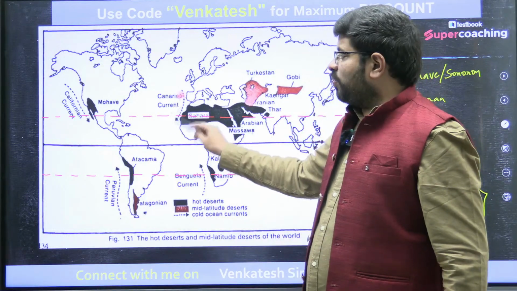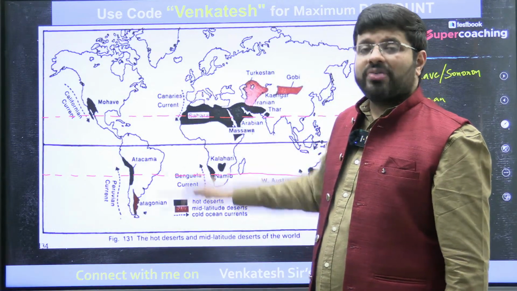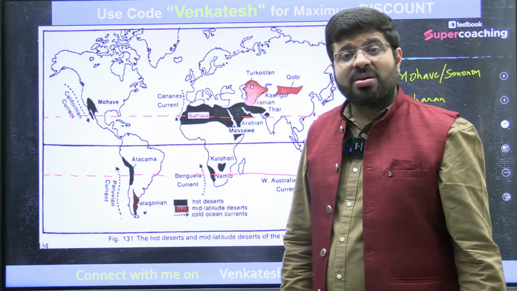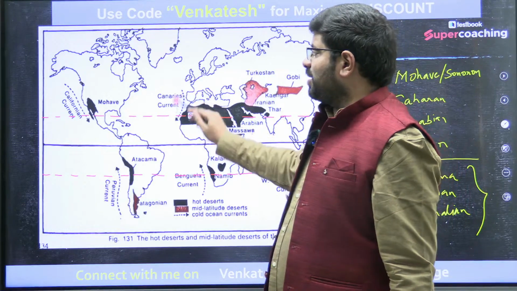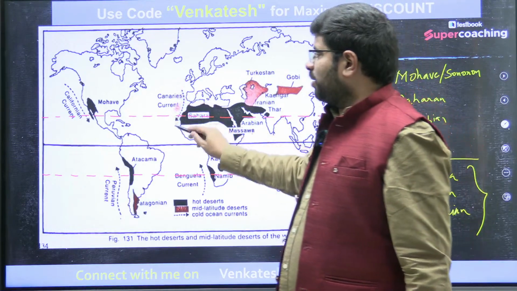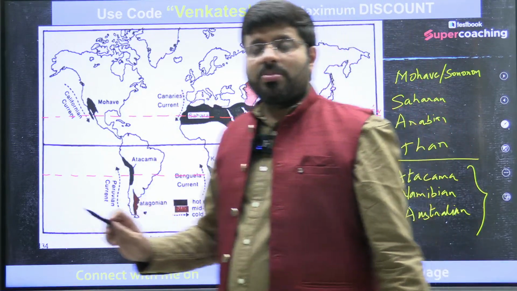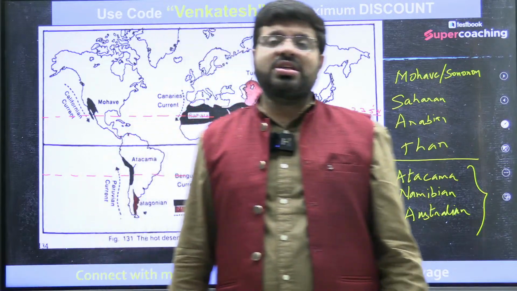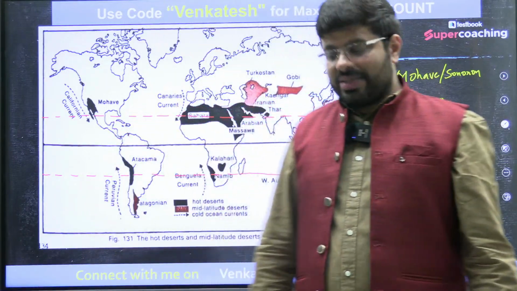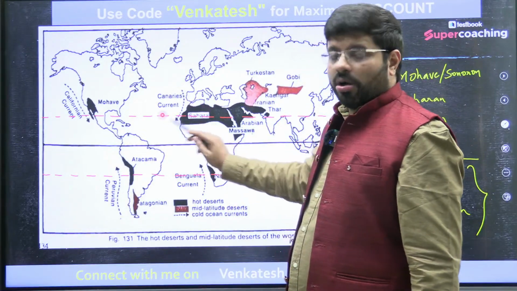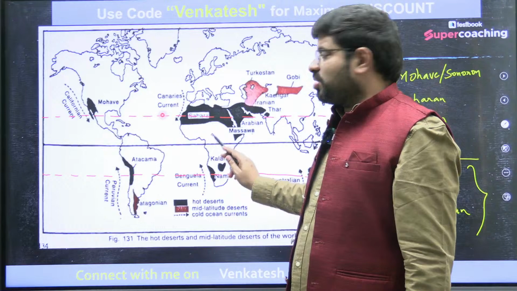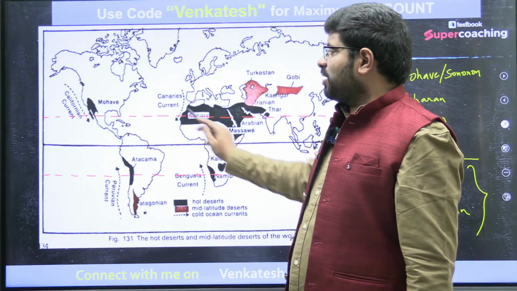When the oceanic water temperature is reduced, what will happen? Moisture would be less or more? It would be lesser. So, whenever the Canary current is there, because the temperatures are less, moisture would automatically be less. That is the reason all the hot deserts are associated with cold currents. Saharan Desert, cold current.